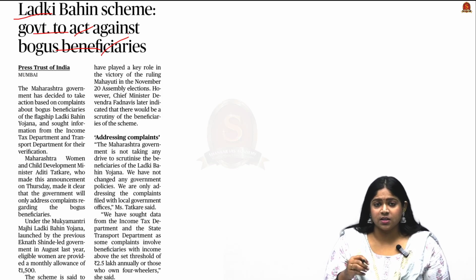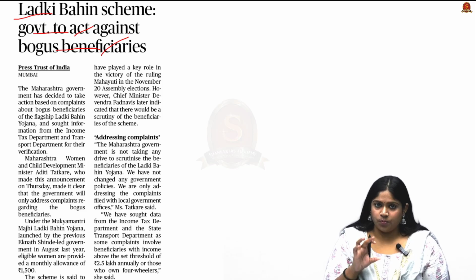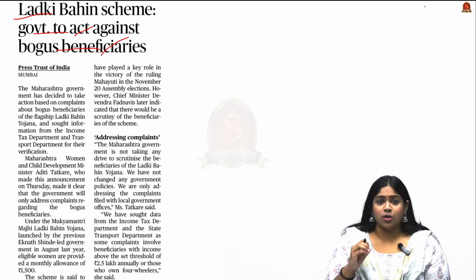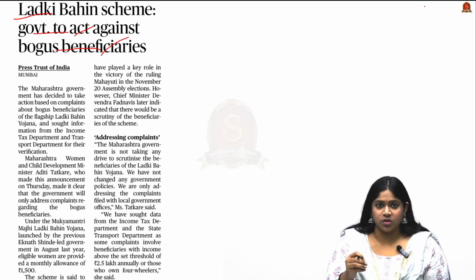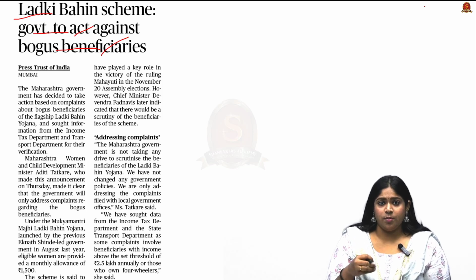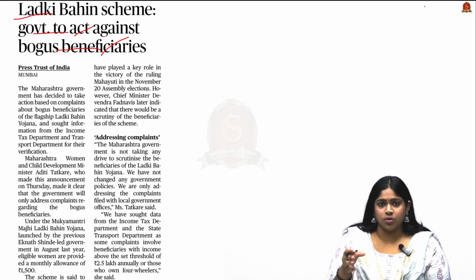The article discusses how there are bogus beneficiaries, that is, ineligible beneficiaries, and concerns have been raised on this scheme. There has been scrutiny driven by complaints, but not a general audit of all the beneficiaries. Here, both the income tax department and the transport department are collaborating to identify the bogus beneficiaries, and this is what has been discussed in the article. In light of this article, we will be seeing the basics about this scheme.